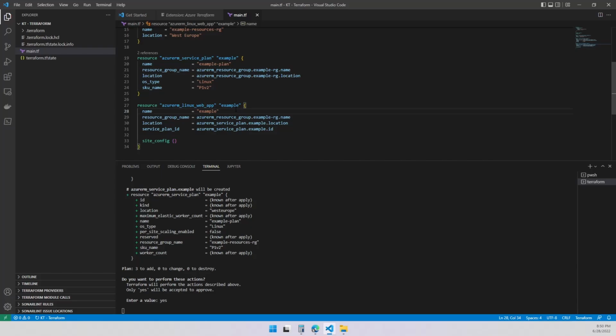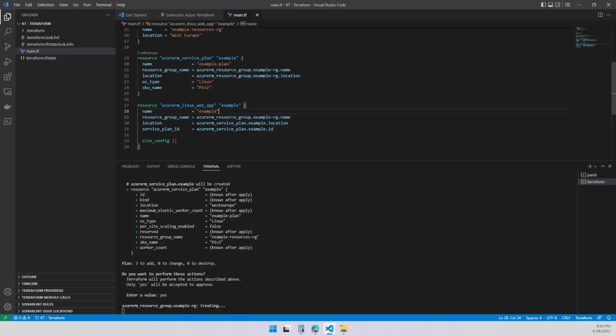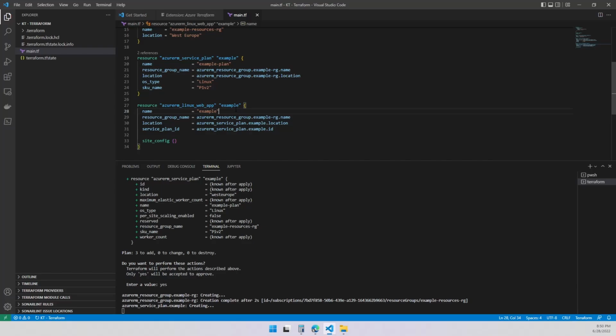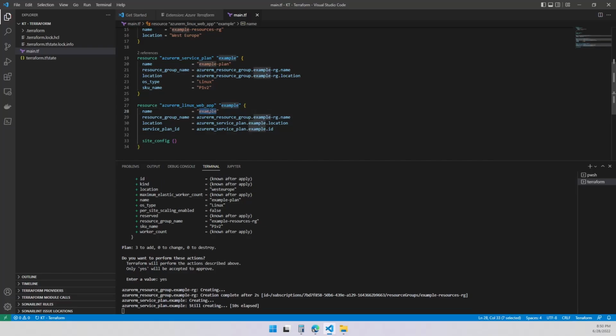When it creates the plan, everything is green and good to go. But when it asks Azure to create a globally unique web app with the example name, this one is already taken by somebody, so it's going to fail.